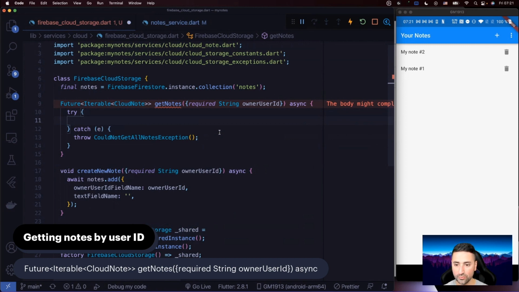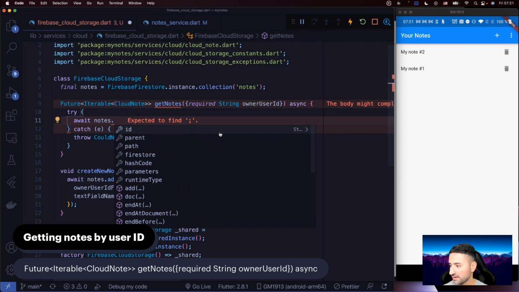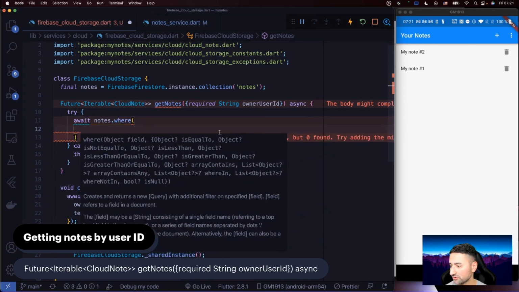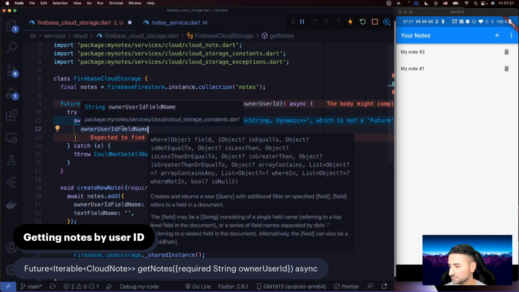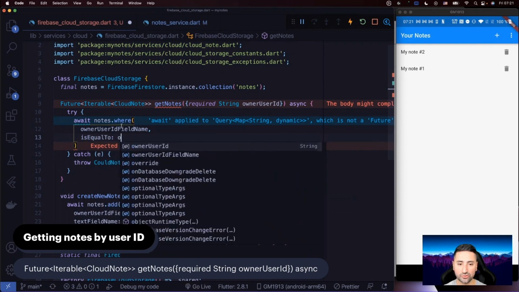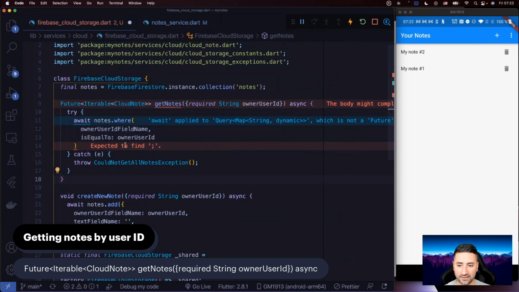So let's say we await on notes and we say the where clause. The where clause is going to ask: what is the field that you want to do your search on? We want to search for all notes for this owner user ID. So the owner user ID field name should be equal to, that's the parameter, ownerUserId.